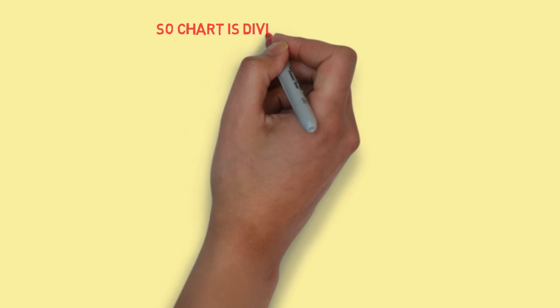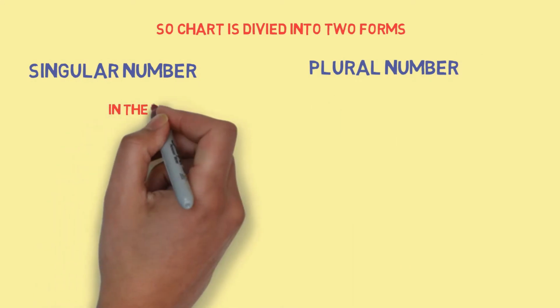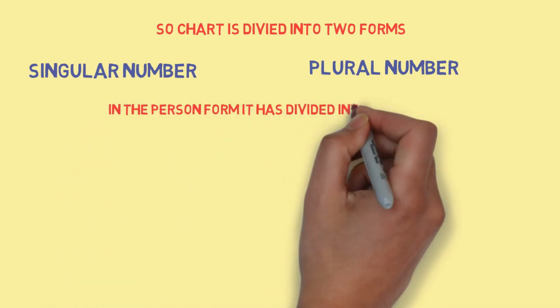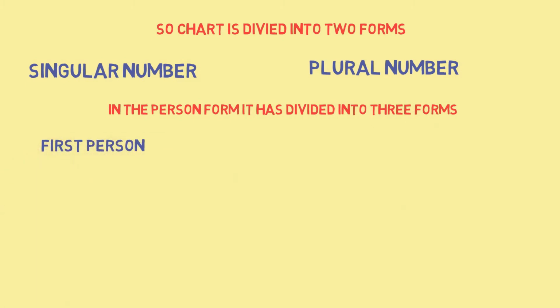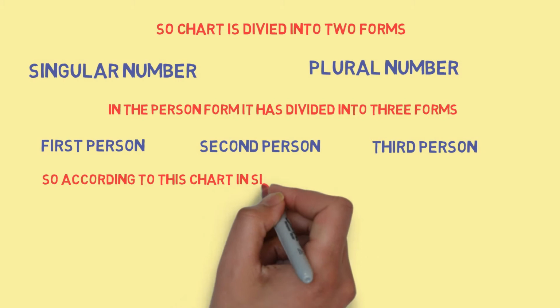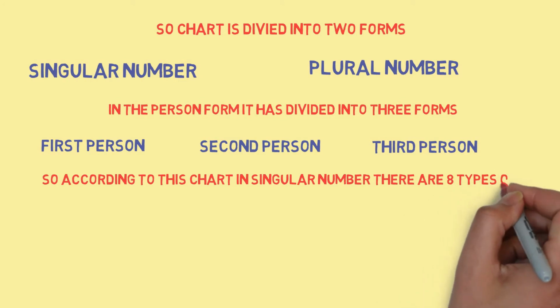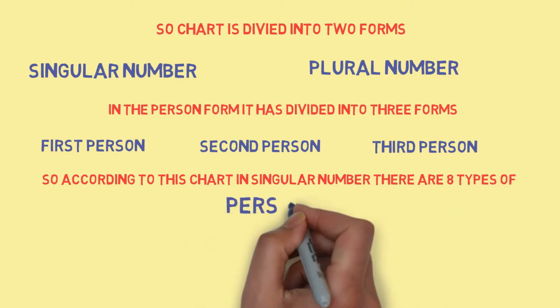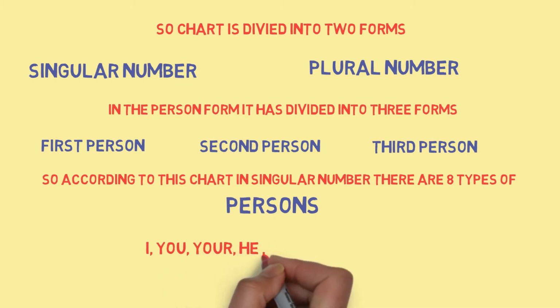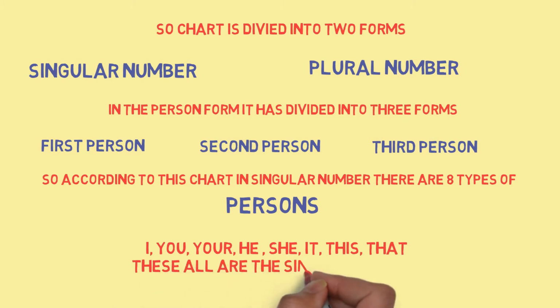So the chart is divided into two forms. One is singular number, other is plural number. And in the person form, it is divided into three forms: first person, second person, third person. So according to this chart, in singular number, there are 8 types of person: I, you, your, he, she, it, this, that. These all are the singular number.